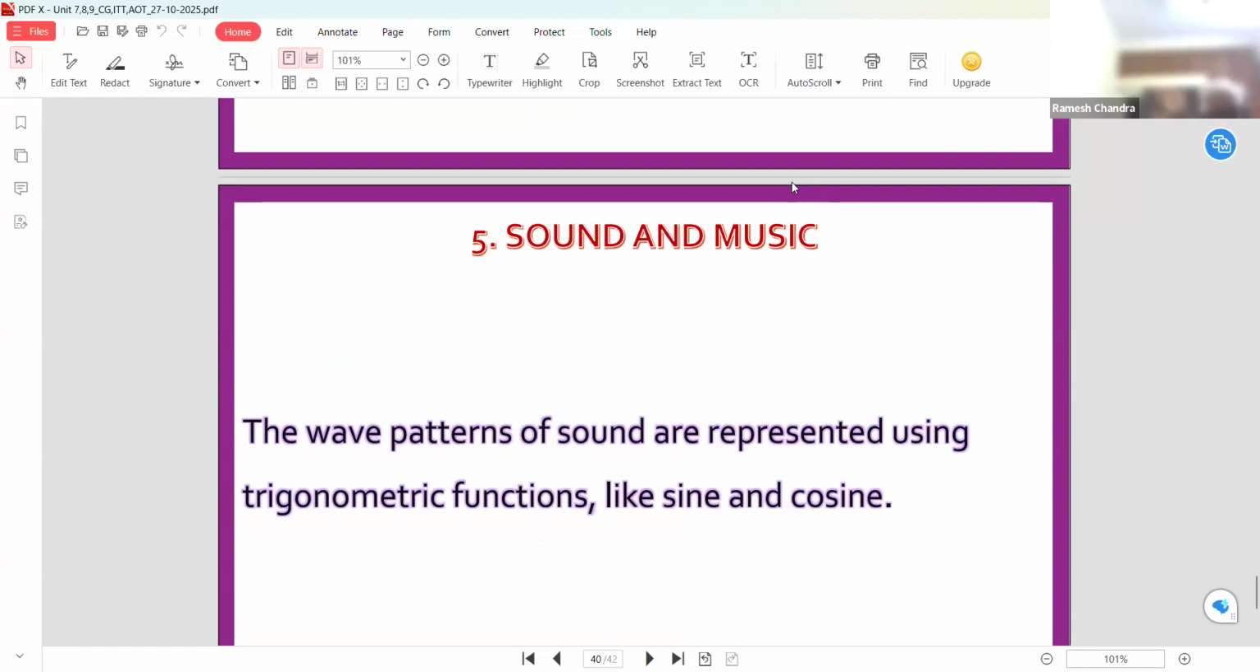In 11th class or in 12th class, in sound as well as in electricity, it is very useful. So the sine function, cosine function, these are the nature of the wave functions. So the wave patterns of sound are represented using trigonometrical functions like sine and cosine functions.